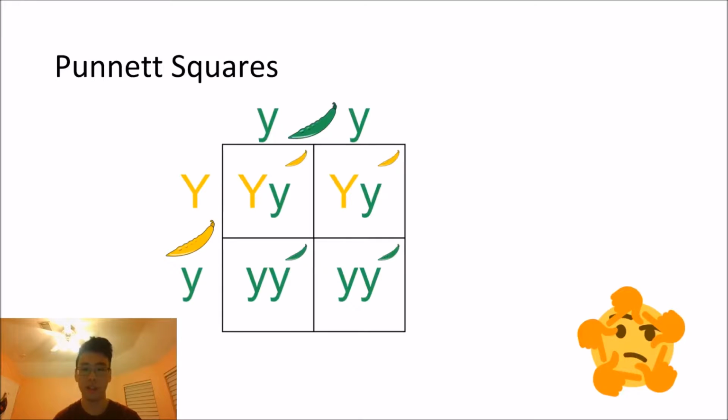We can determine the offspring's genetic makeup using a Punnett square by putting one parent's genetic makeup over the top and the other down the side, and filling in the combinations, we can determine the genetic makeup of the gametes.